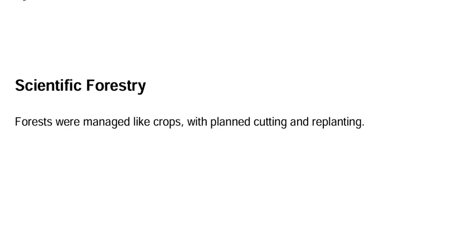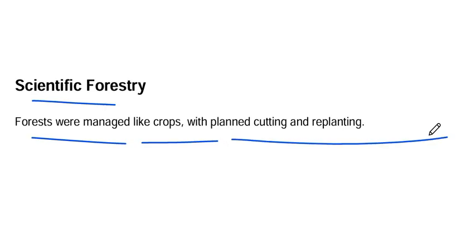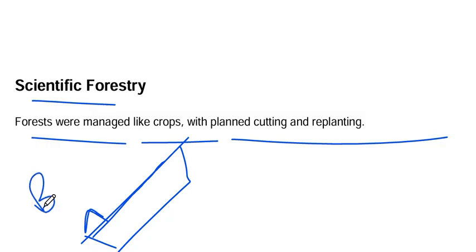So what are these scientific forests? Forests were managed like crops, with plant cutting and replanting. They designed everything. This land is for the forest. Here are all banana trees, lined up like this.